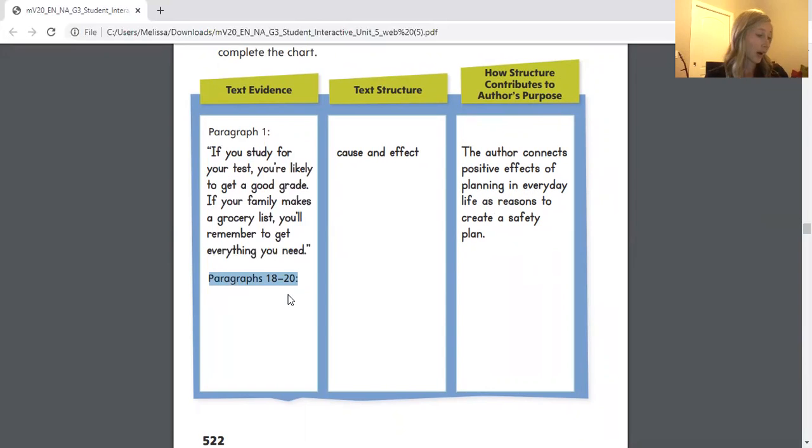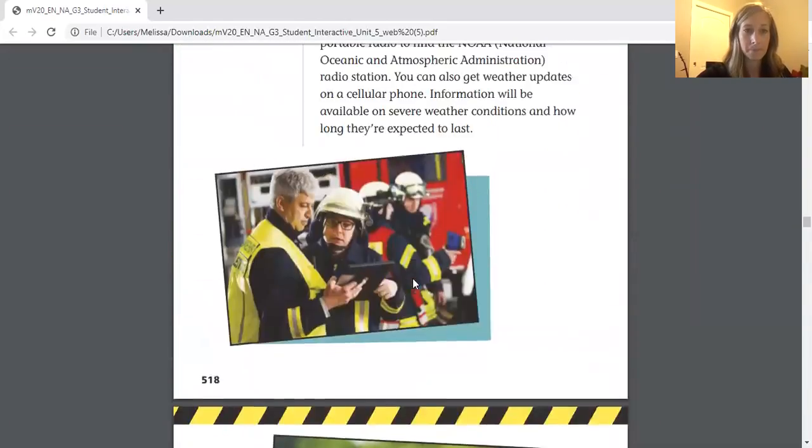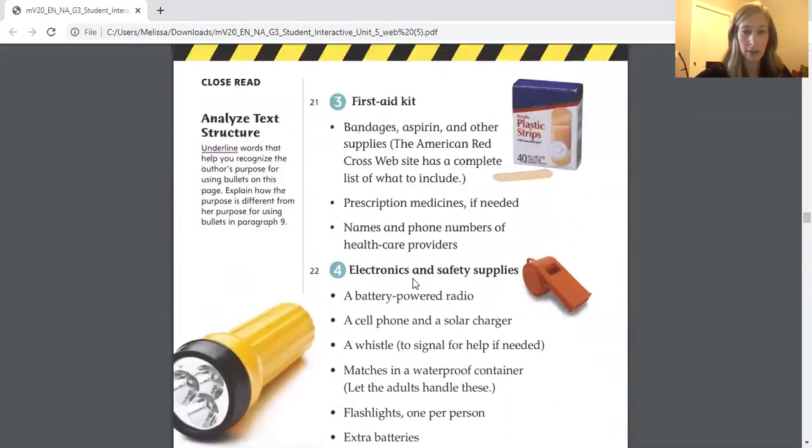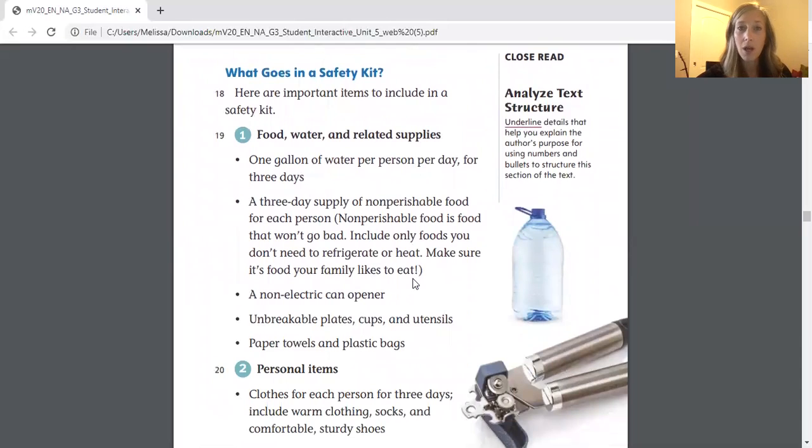But when you do go back to paragraphs 18 and 20, something that stands out to me is that the text says important items to include in a safety kit. And then they actually list those important items. So go ahead and write that down or go back to the text to find it and copy it. But it says important items to include in a safety kit. Okay, now what would the text structure of that be? If we go back to paragraphs 18 and 20, let's do that. So you guys can see. And if you have your interactive, you can follow along or get yours out.